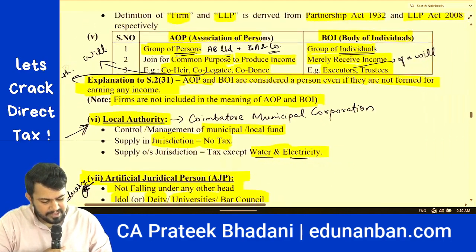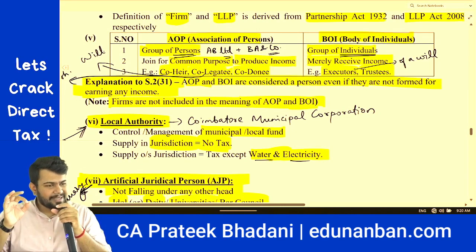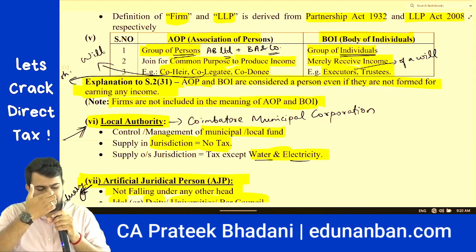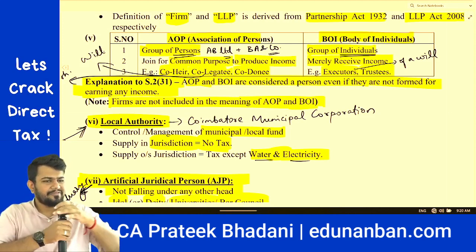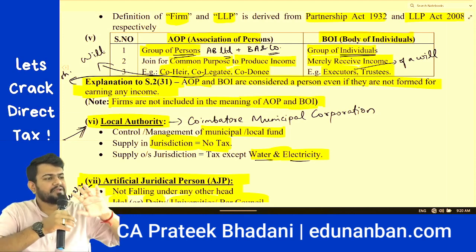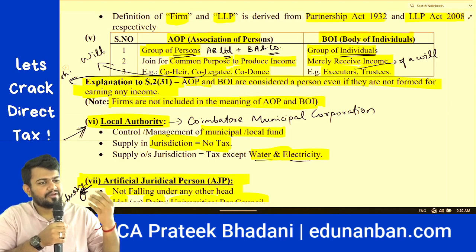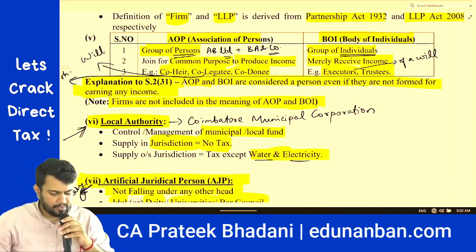Next, the explanation to section 2 clause 31 tells that AOP or BOI will be considered as a person even if they do not have the intention, or if they are not formed for earning an income. So if there is a group of persons, it is not necessary that they should have the intention to earn income. Even if they do not have the intention, such a group can be called an AOP or BOI.